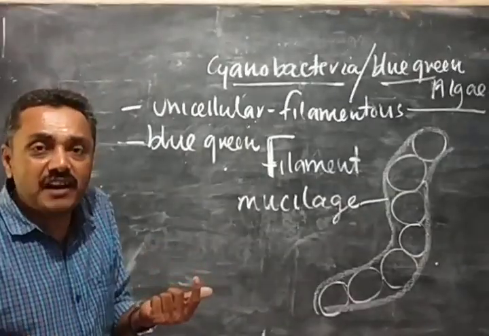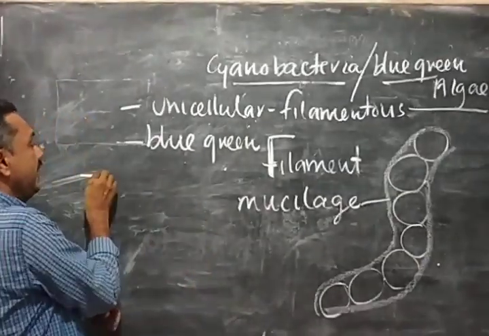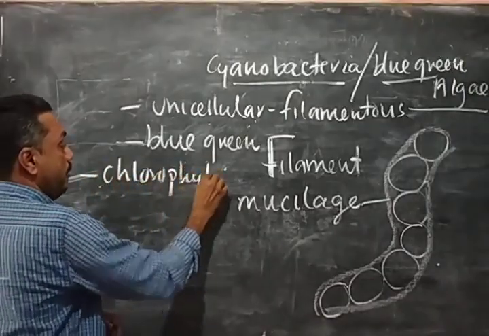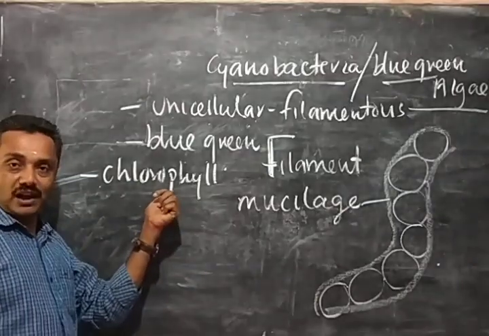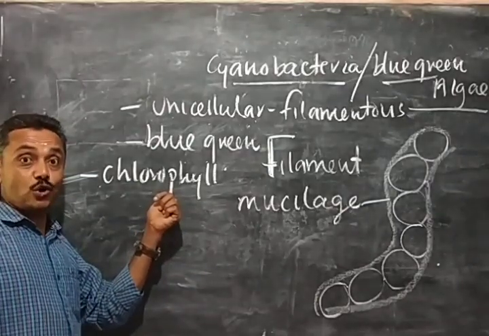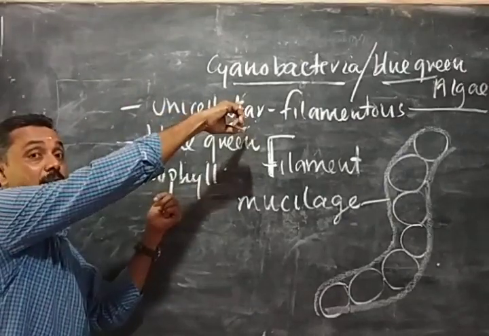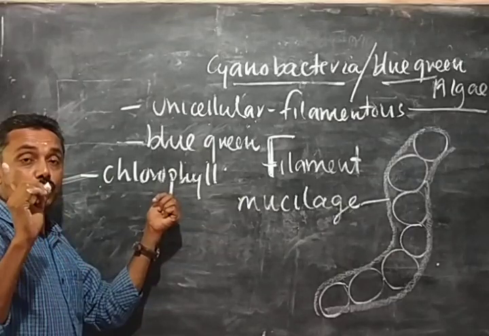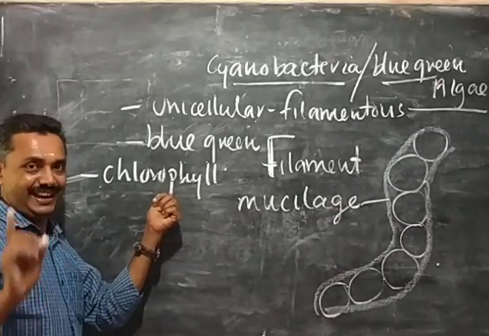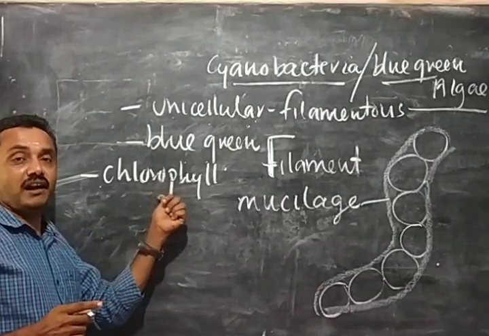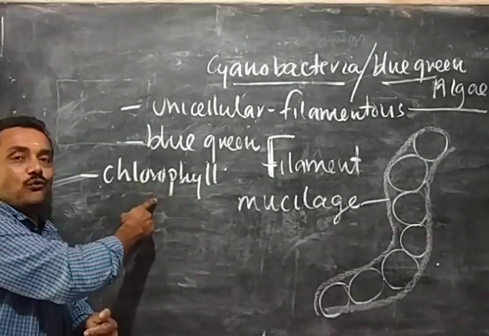Why are they blue-green in color? They contain a pigment called chlorophyll. Remember, the green color of plants is due to chlorophyll. This alga, this cyanobacteria, contains the blue-green pigments chlorophyll A and chlorophyll C. Because of that, the alga is blue-green in color.